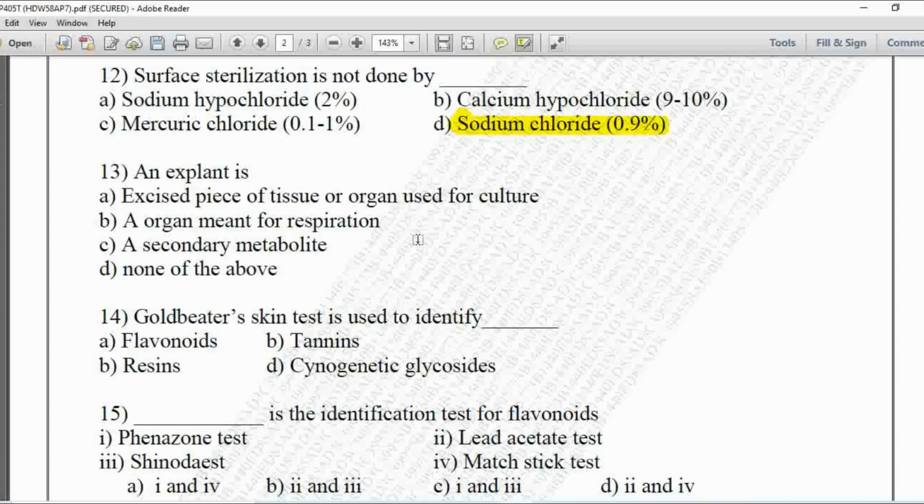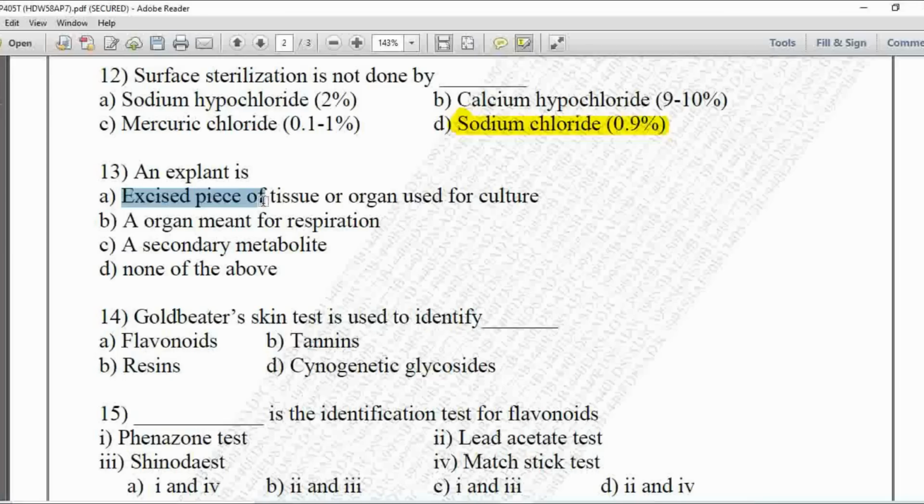Next MCQ 13. An explant is, option A, excised piece of tissue or organ used for culture. Option B is an organ meant for respiration. C is a secondary metabolite. D is none of the above. So here if we see the options given, an explant is nothing but the excised piece of tissue or organ used for culture.